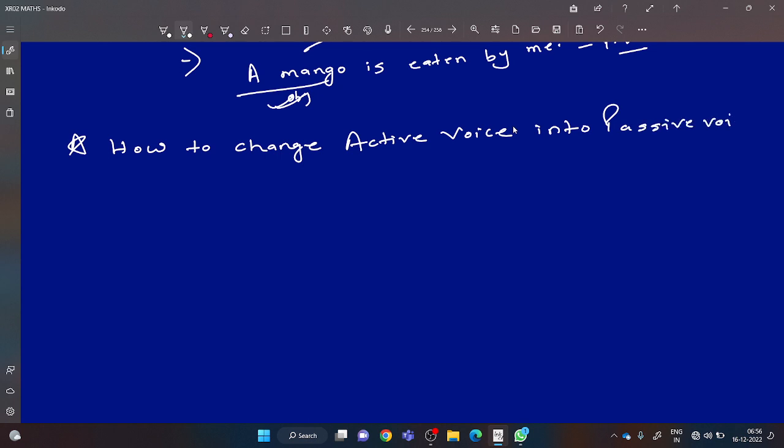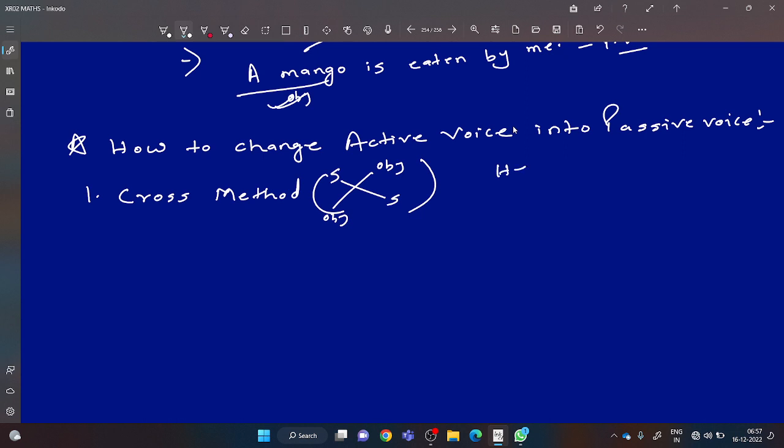Dear students, there are four basic rules of how to change active voice into passive voice. Number 1 is cross method. In cross method we will do like this. Subject will take the place of object, and object will take the place of subject. You will put subject at the place of object and you will put object at the place of subject. So this is what cross method is.